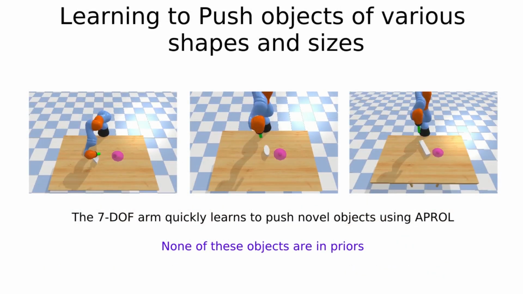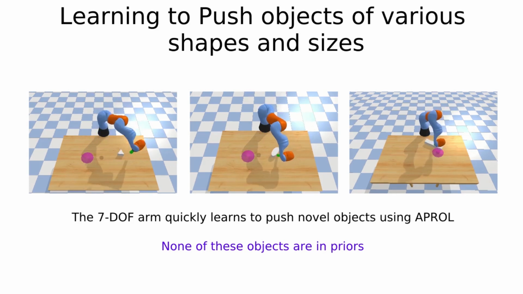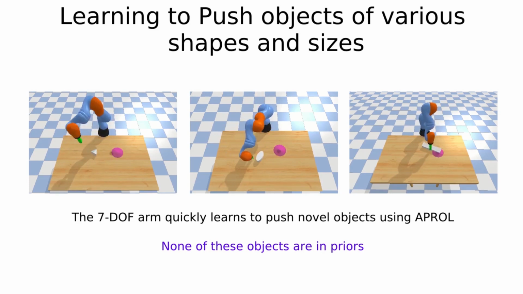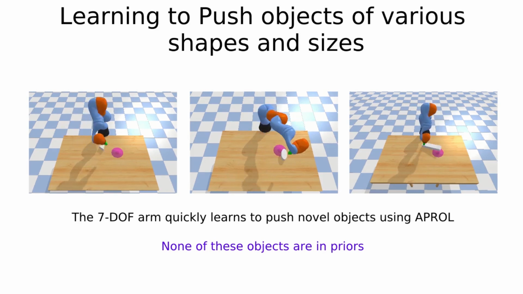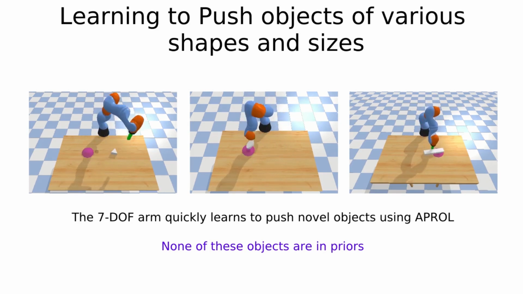In this task, the arm has to push the objects to various goal locations as quickly as possible. Here, APROL uses several repertoires generated for various objects of different shapes and sizes. Note that none of the repertoires represents the exact object the robot has to push in reality. We can see that using APROL the robots quickly learn to push the objects to the goal locations.